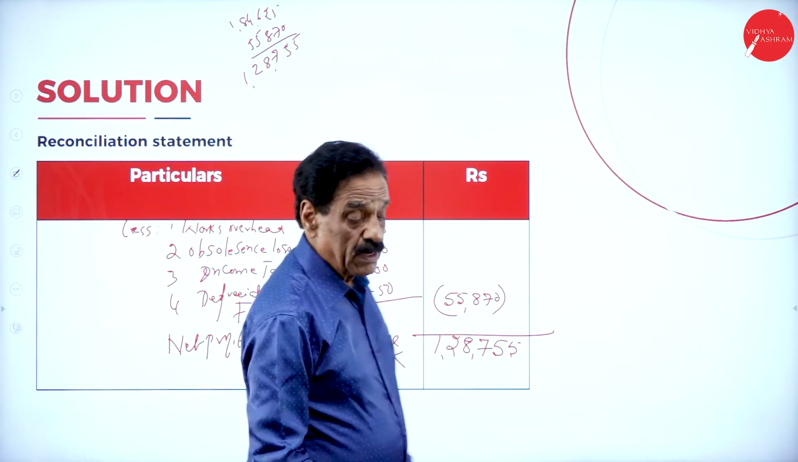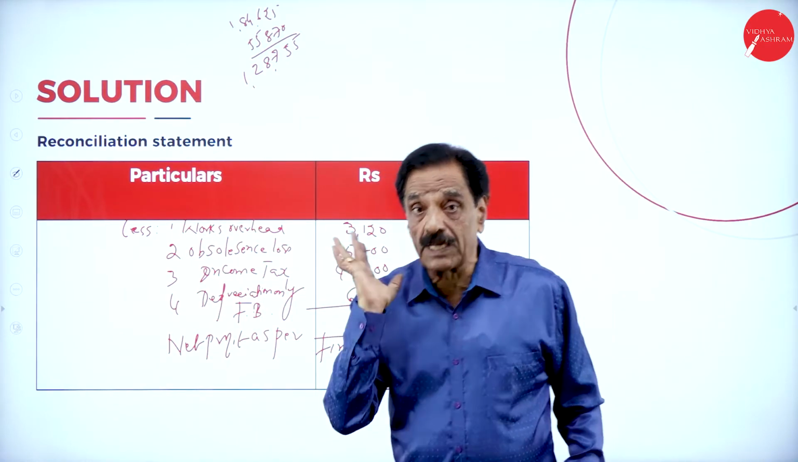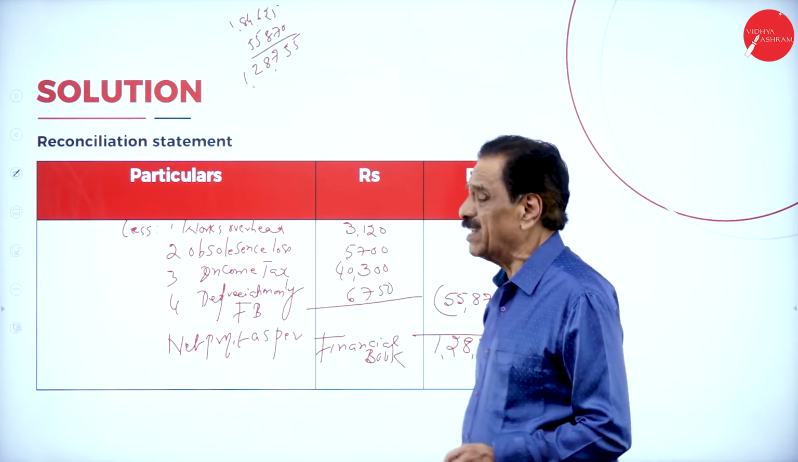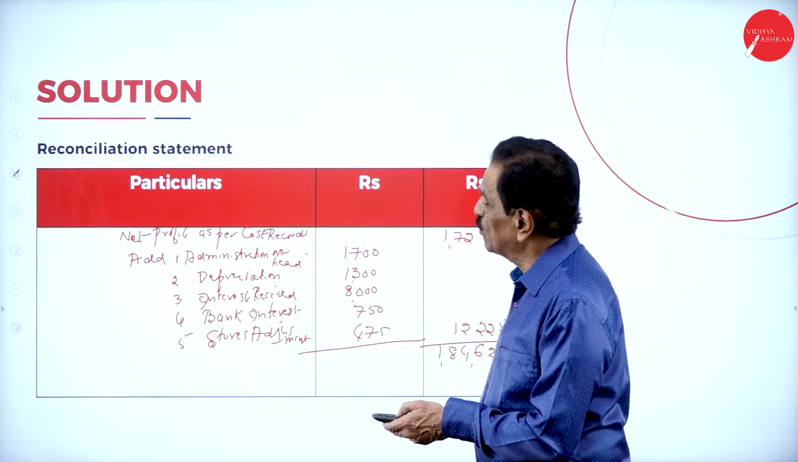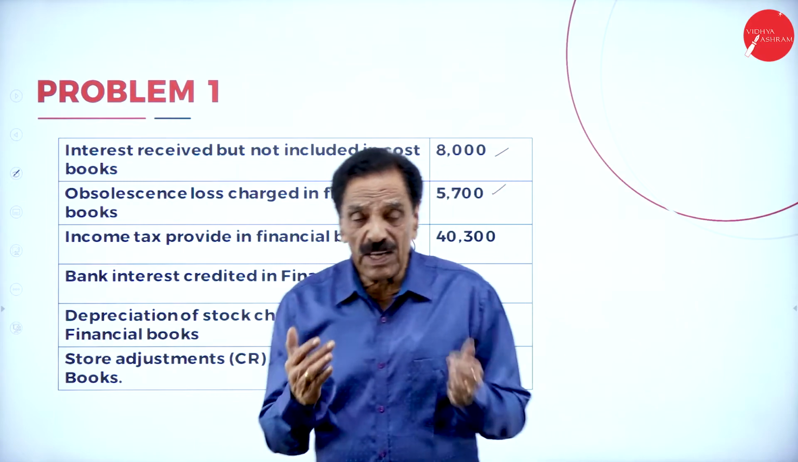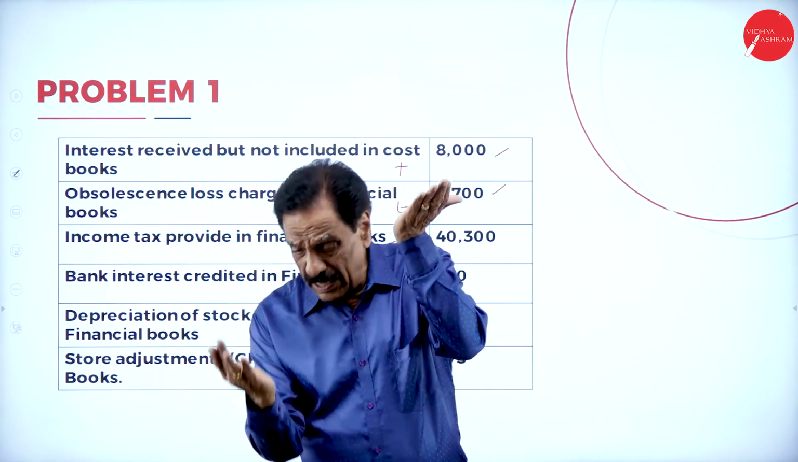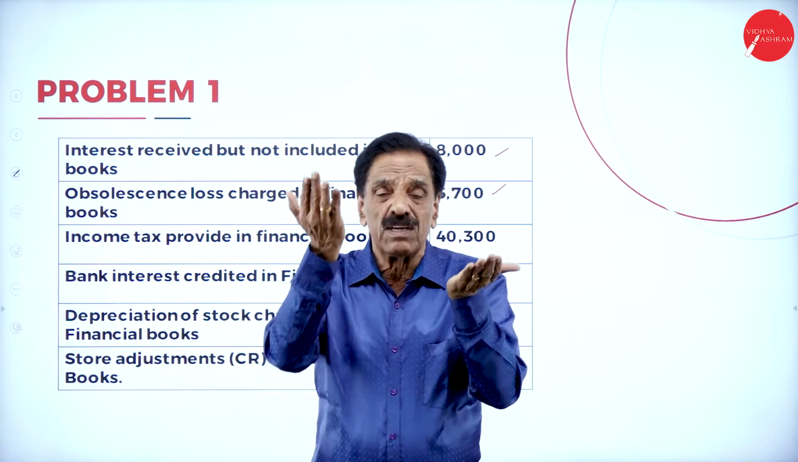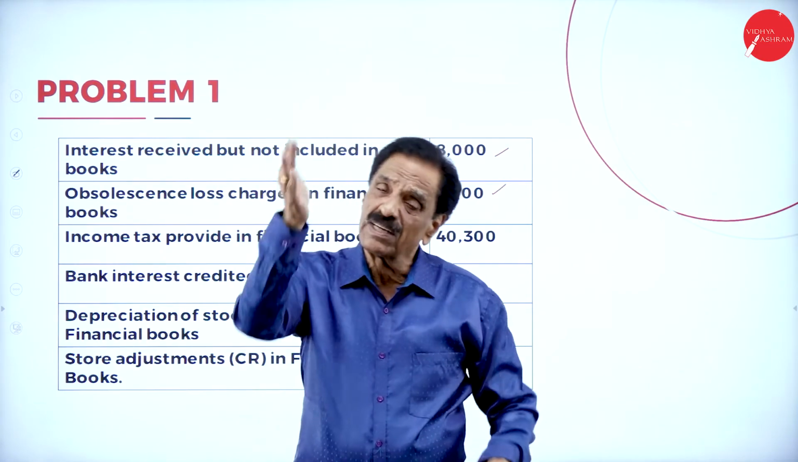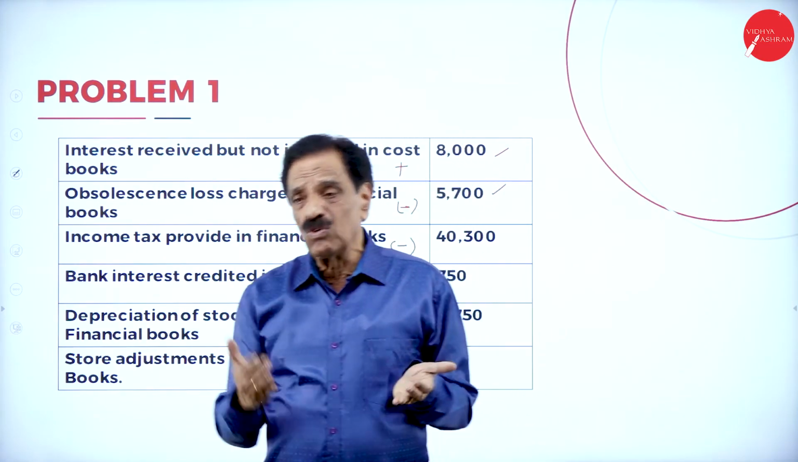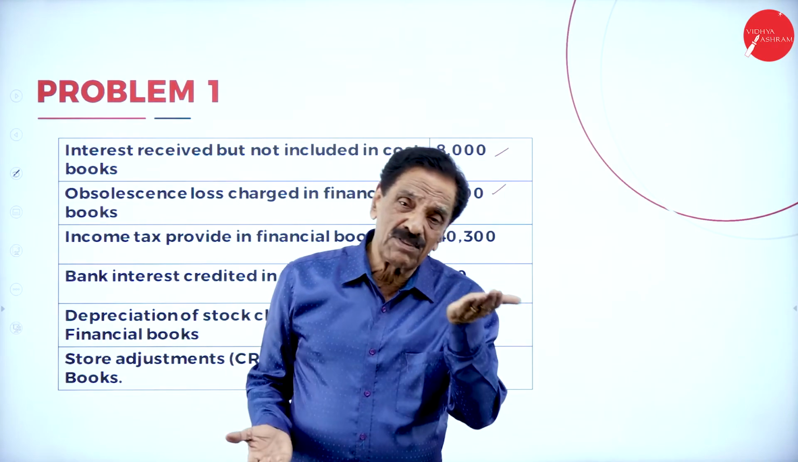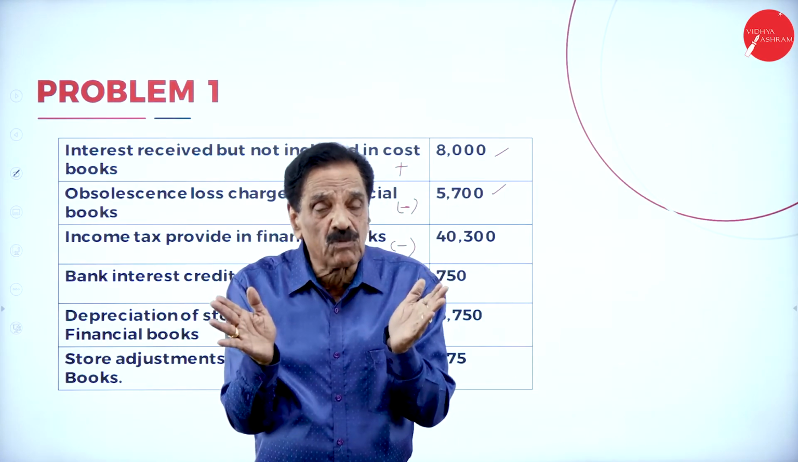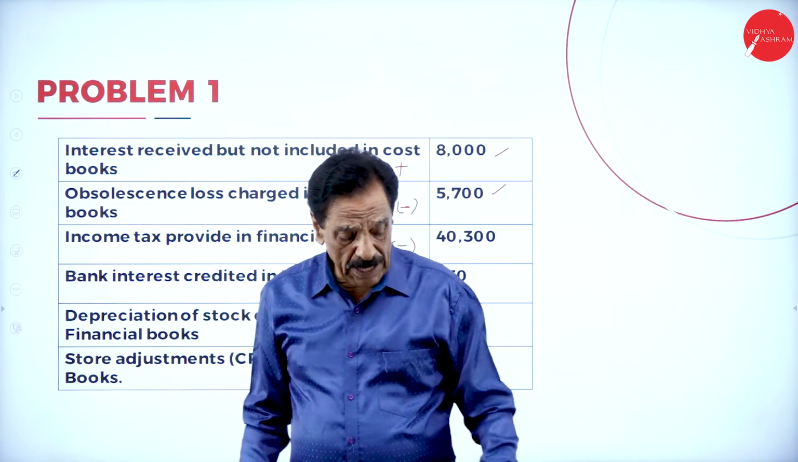Definite problem for 10 marks, but you must be very, very careful, that's all. What to do? If the financial profit goes more, increase the cost book also. If the financial profit is reduced, reduce the cost book also. So you take the base of cost, arrive the figure of financial. That should be equal, one and the same. See that what I have done?